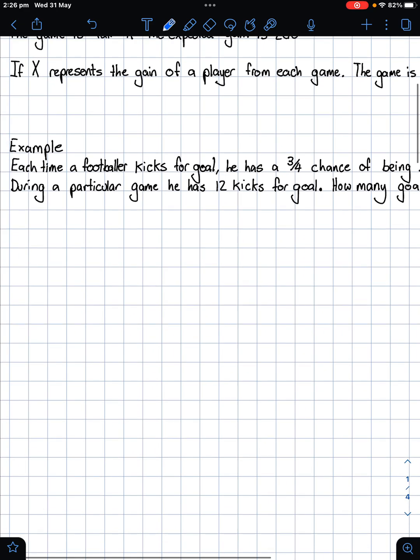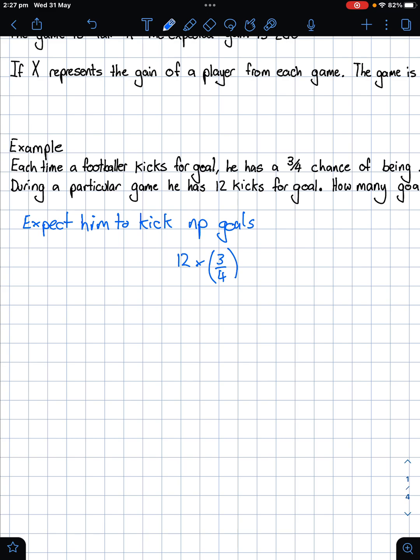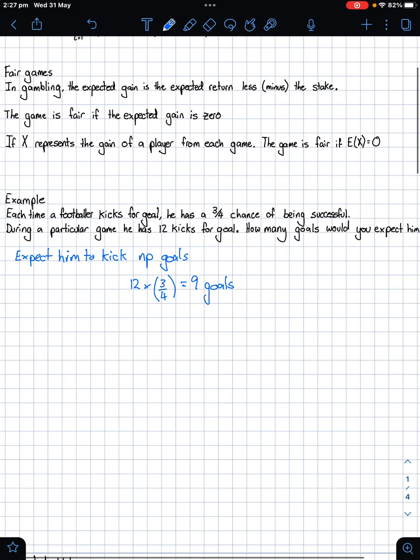So we expect him to kick n times p goals, which means we're looking here 12 kicks times 3/4, which means we would expect 9 goals. So that's very simple. That's just getting our head around it.